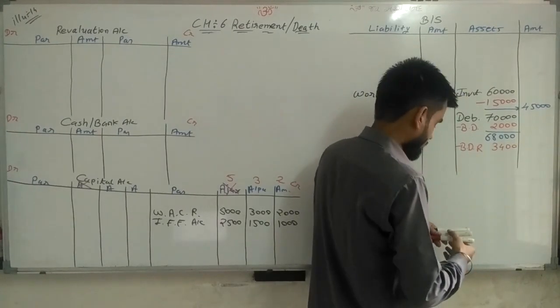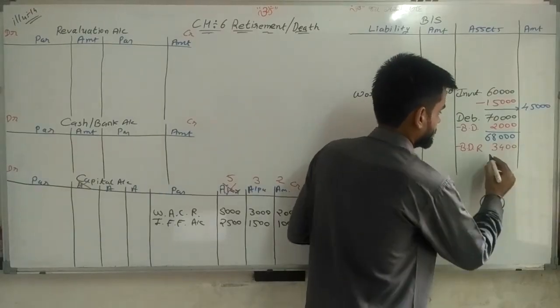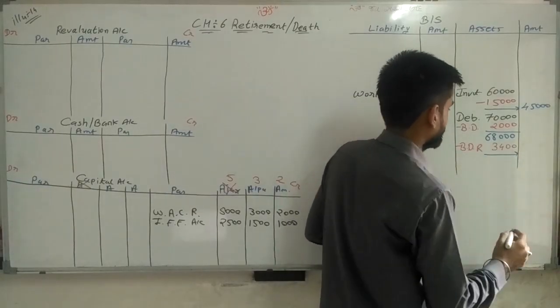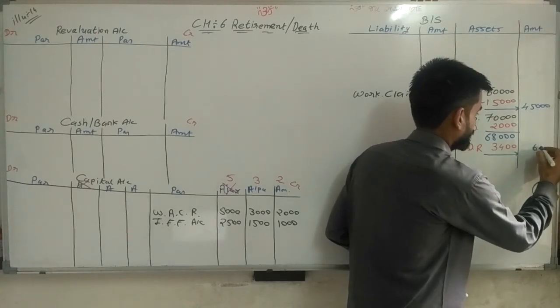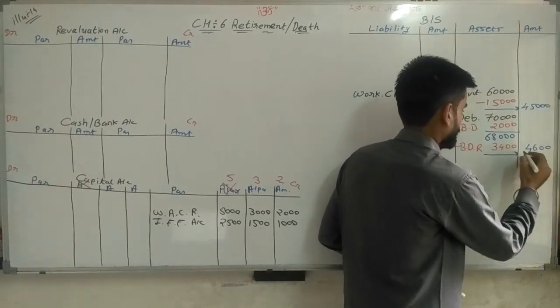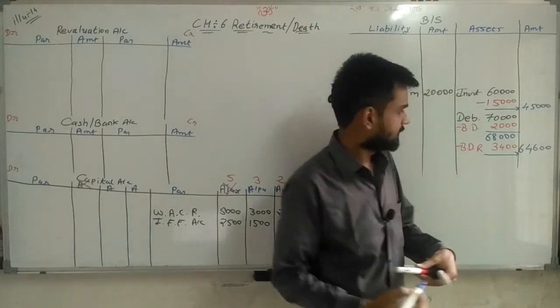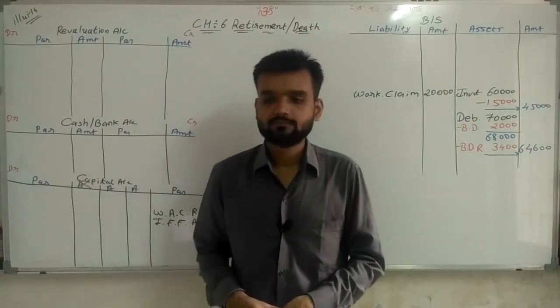So this 3,400 we are deducting and getting our answer. 64,600. Simple.